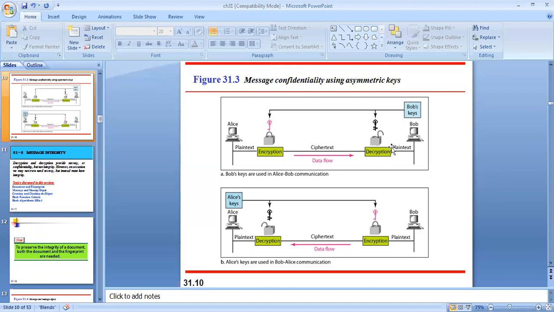One will be with Bob. Bob will create two keys, one will be the public key and one will be the private key. So Bob will generate these two keys and he will share only the public key, and he will keep the private key with himself.